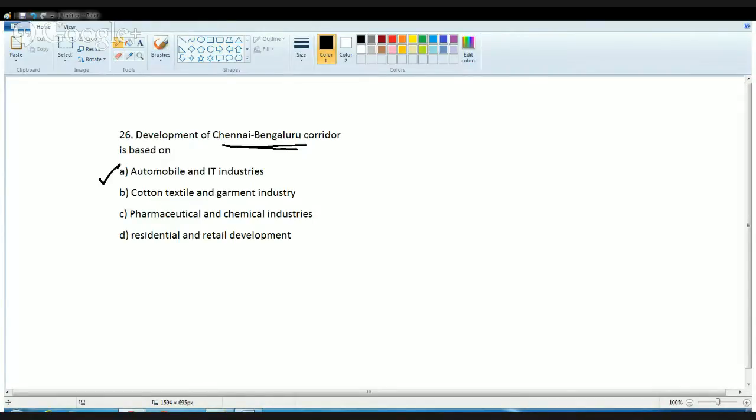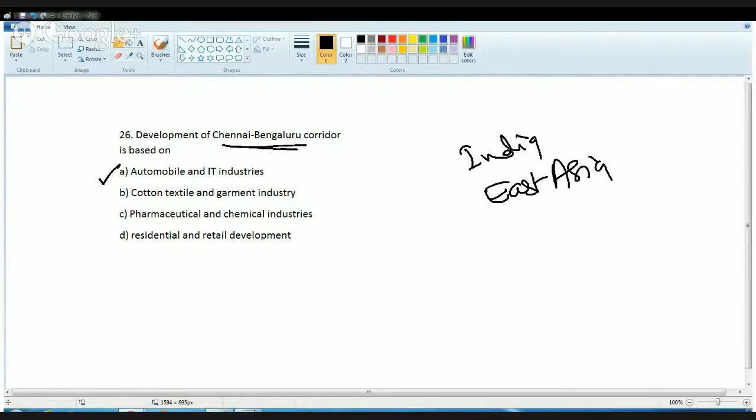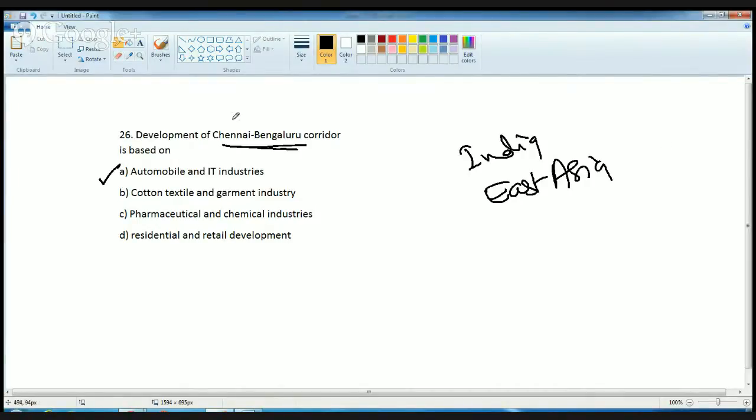In this, the main aim was to promote trade between India and East Asia. So all the countries lying towards the east of India would be connected to it by means of the Chennai and Ennore ports near Chennai.